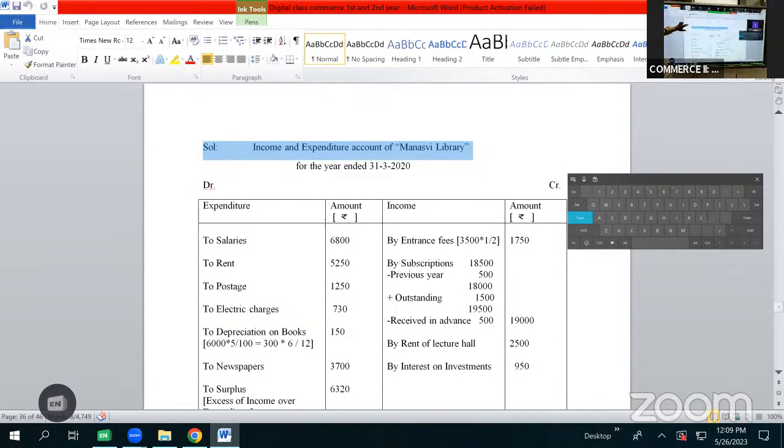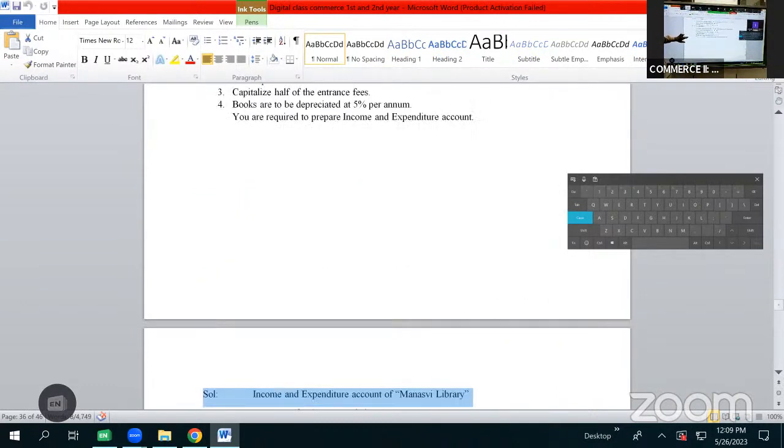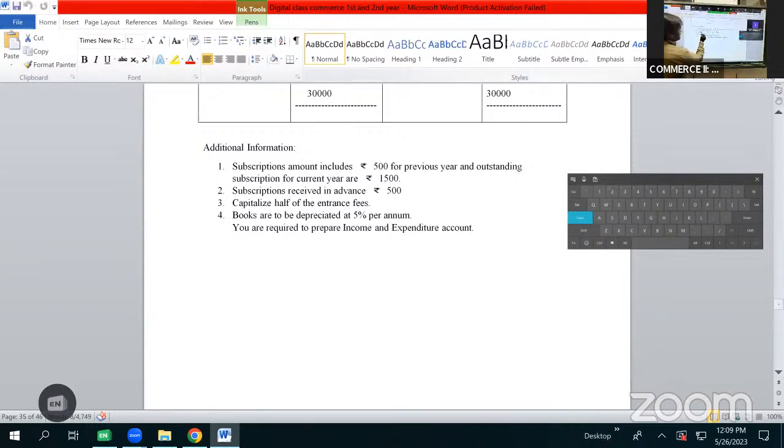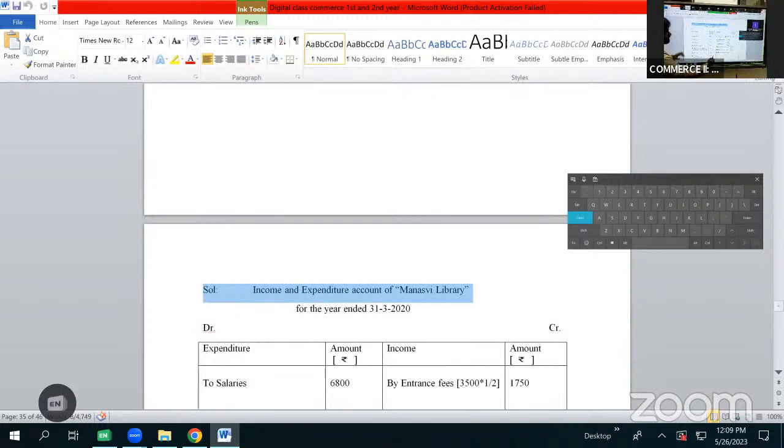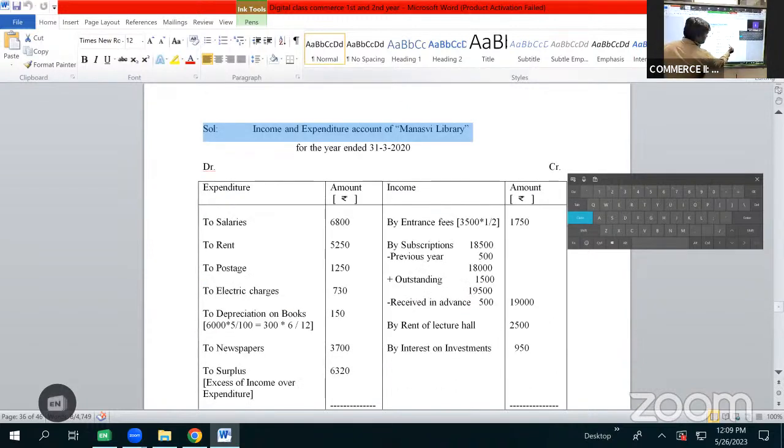Then again we have another adjustment on subscription as outstanding subscription for current year 1,500. So outstanding subscription amount will be added. So plus outstanding 1,500. Adding 1,500 to 18,000, it becomes 19,500.